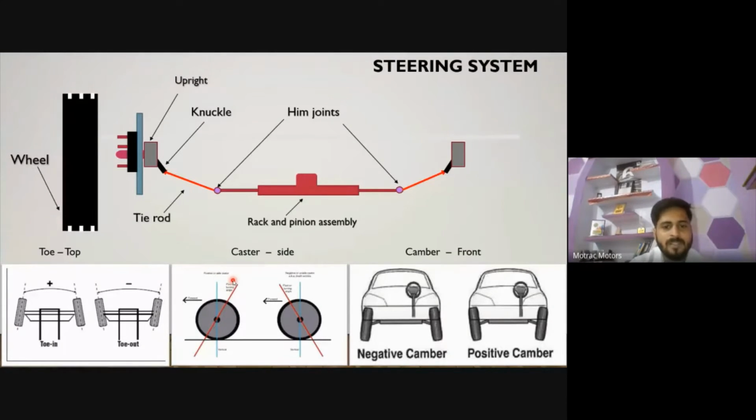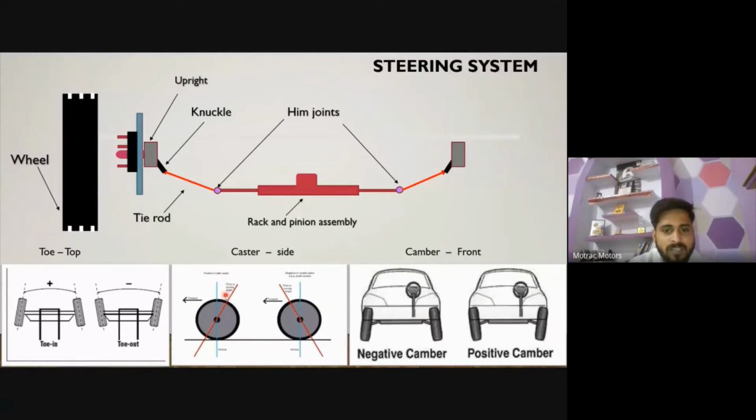In the caster, when you are seeing your vehicle from the side, this line is a vertical line. If your knuckle assembly or upright assembly connecting line, which is also known as the kingpin inclination, or the line joining the upper point of your suspension and the lower point, makes a positive angle, this is known as a positive caster.